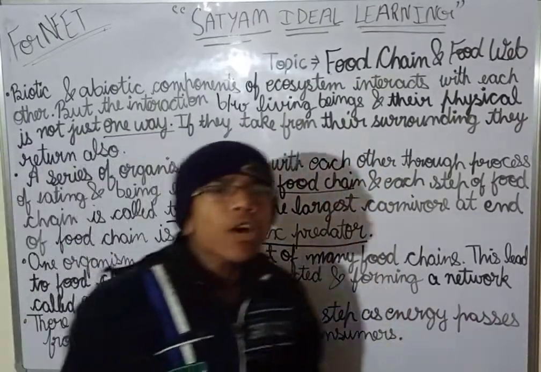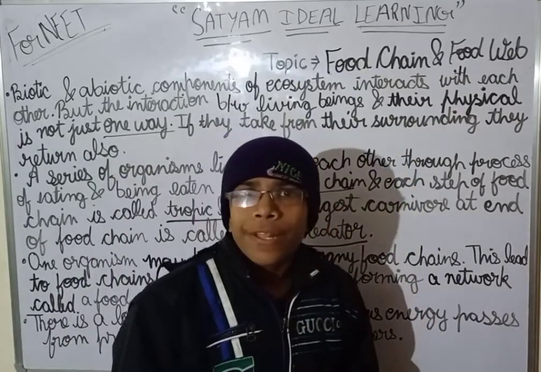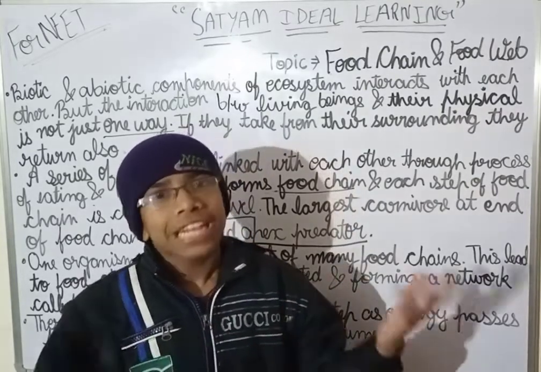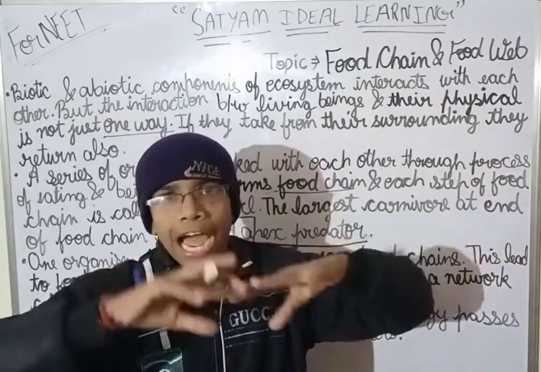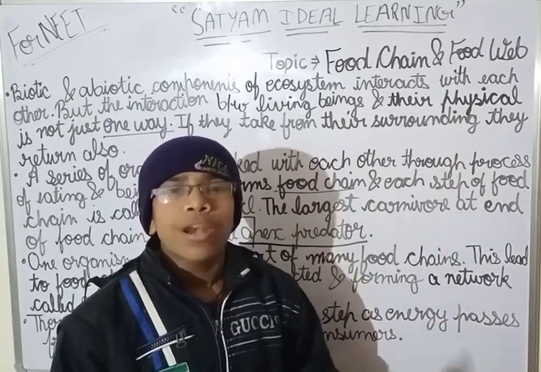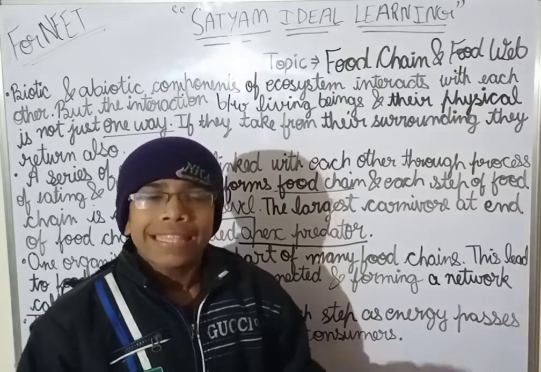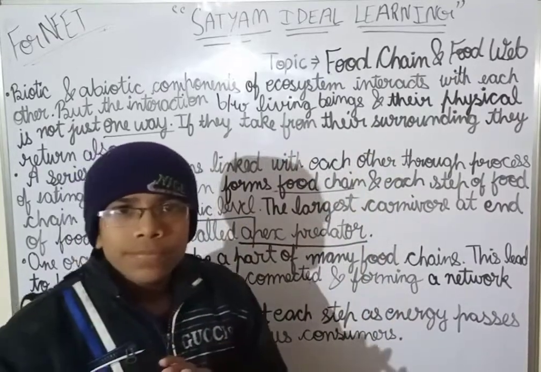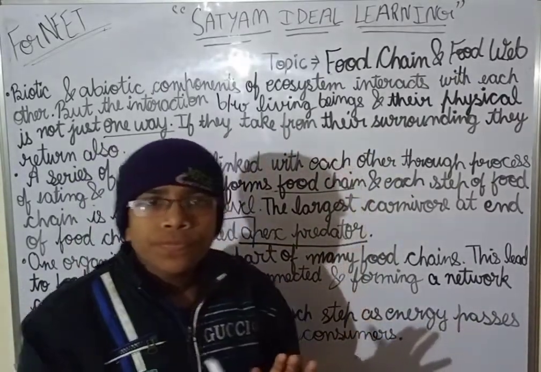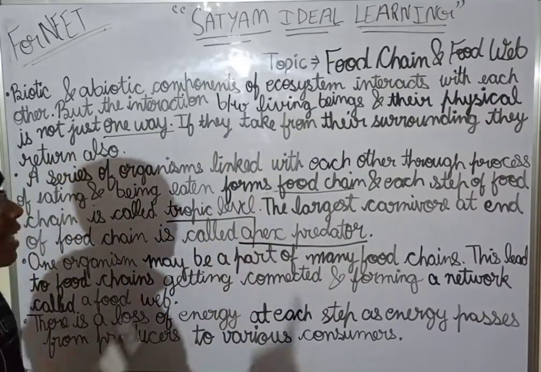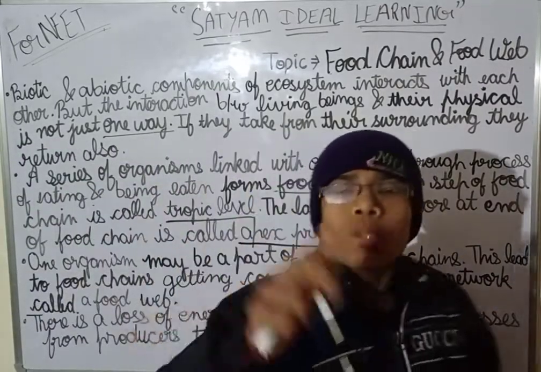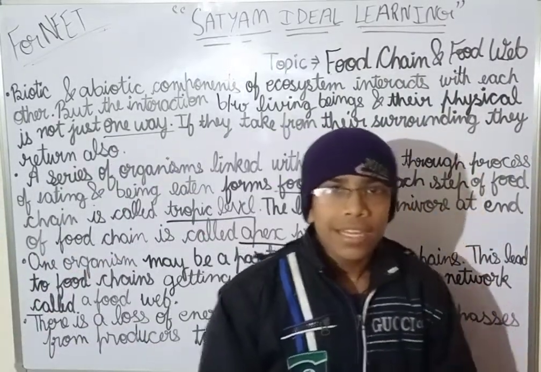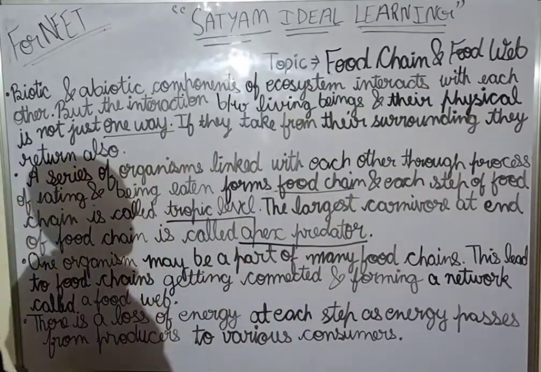Clear this thing? And this is how it forms a cycle. First, the plant takes water and minerals from the soil. Then it does transpiration. Then the water vapor forms clouds. Then there is rainfall, and the rainfall helps in replenishing the soil water. Then the water is used by the plant. This is forming a whole cycle. This is how the biotic and the abiotic components interact with each other.